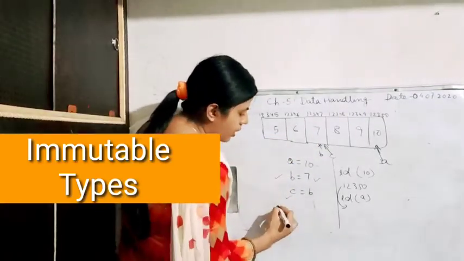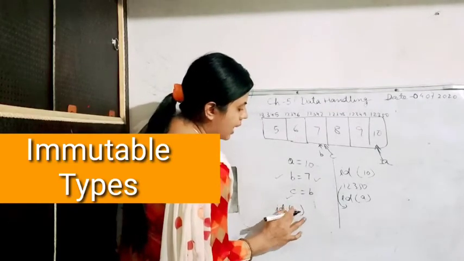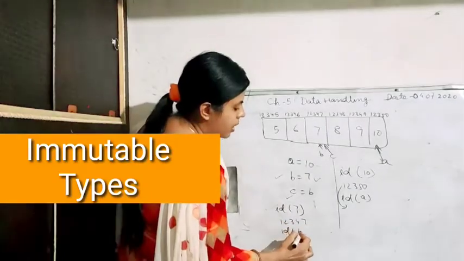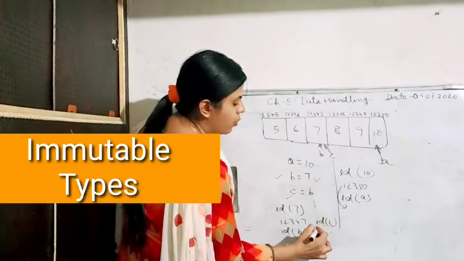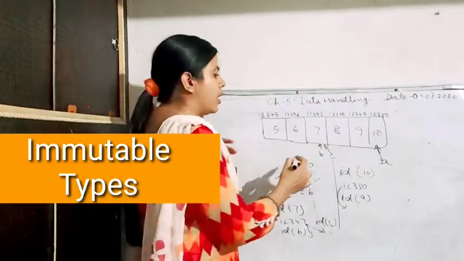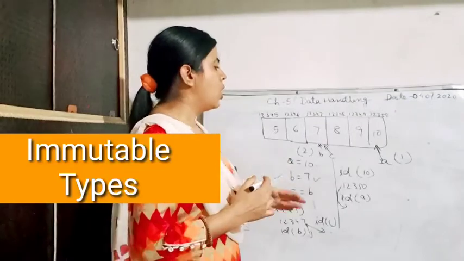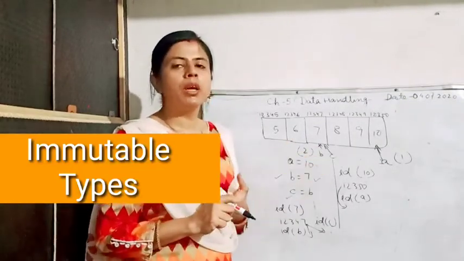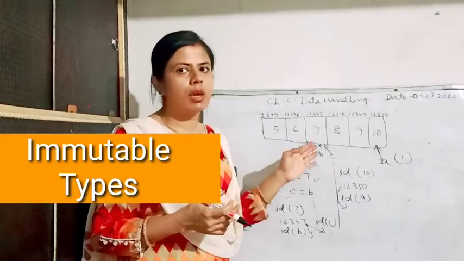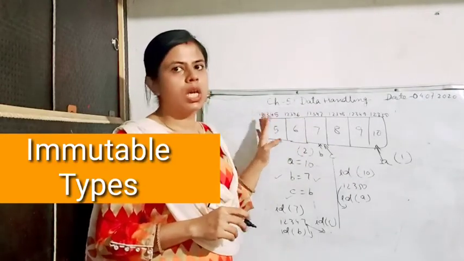Okay. So suppose if I write ID 7, it will give me the answer as 1, 2, 3, 4, 7. If I write like this ID B or ID C, if you find out, the answer will be 1, 2, 3, 4, 7 only. So here the count of the object will be 2 and here the count of the object will be 1, which is maintained by the Python. So Python also keeps a memory count as well, that how many objects are denoting the same memory address. Okay. So this is how the immutable types work in Python.